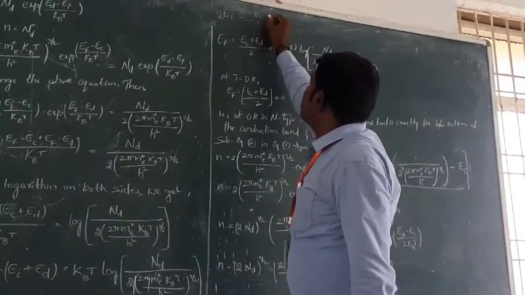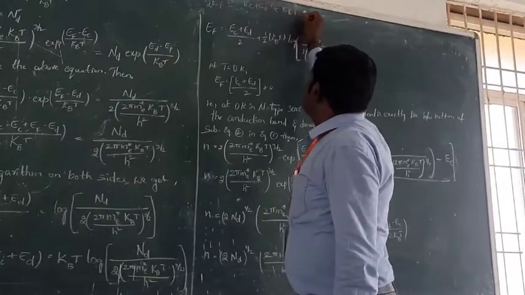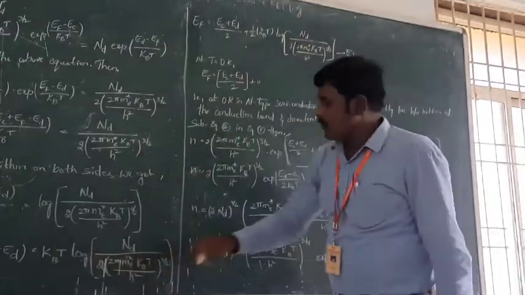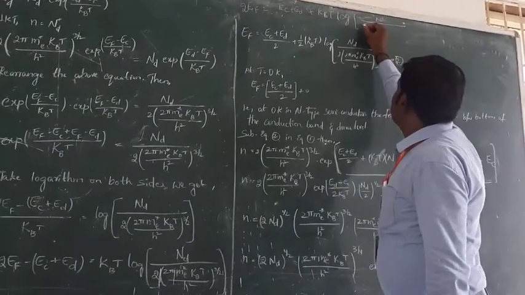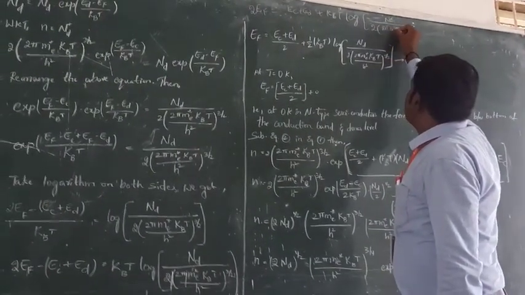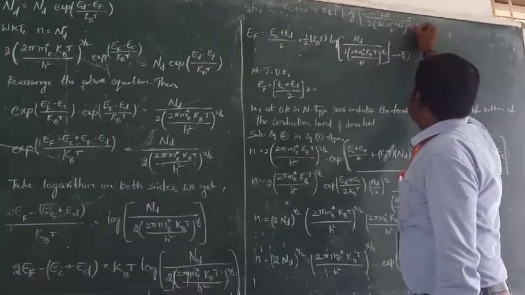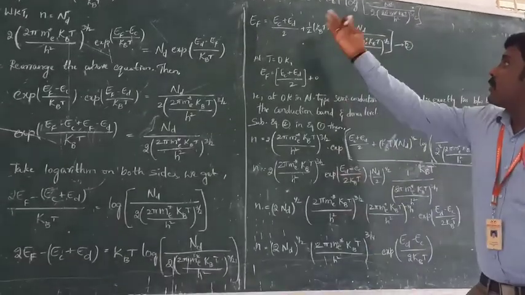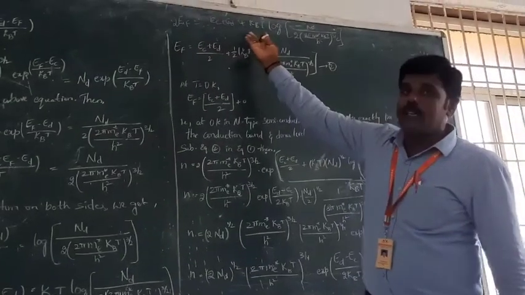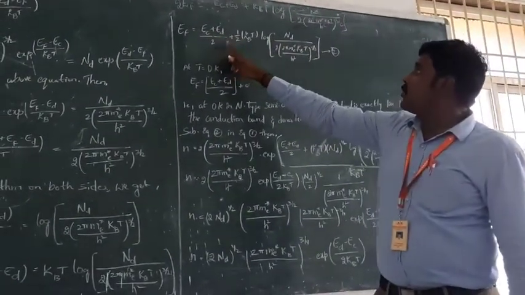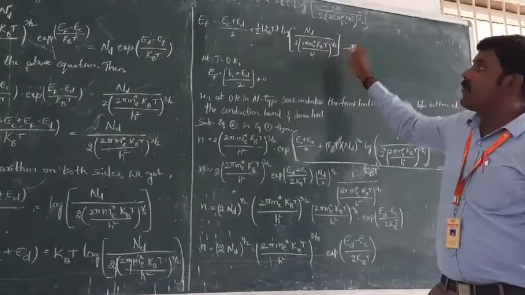That means 2Ef is equal to Ec plus Ed plus kBT log of 1 by Nd by 2 into (2 pi me star kBT by h square) to the power 3 by 2. So Ef is equal to, dividing by 2, (Ec plus Ed) by 2 plus 1 by 2 into kBT log of Nd by the total function.